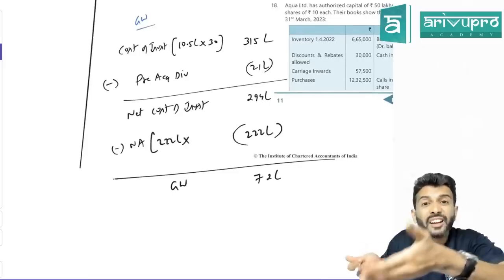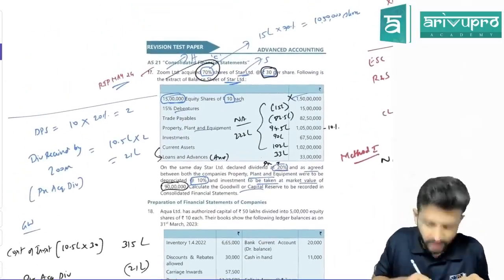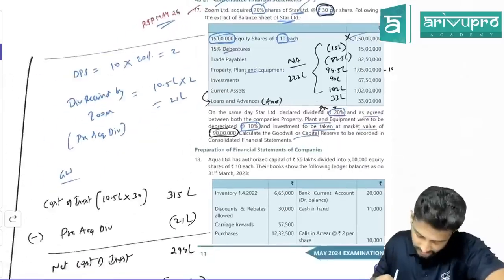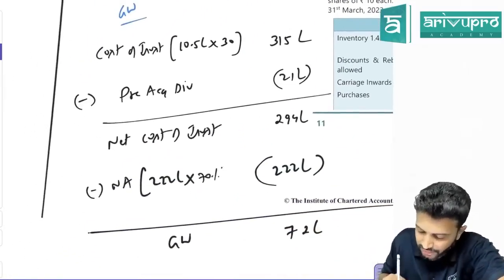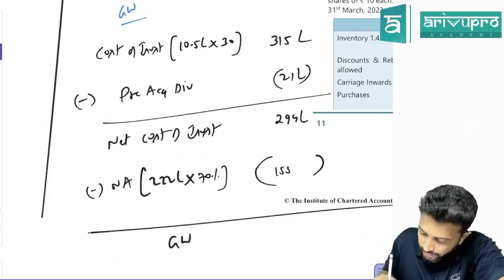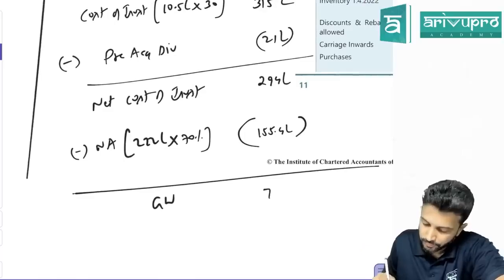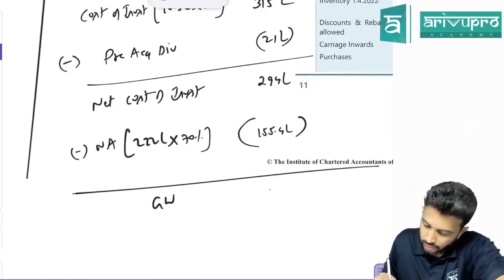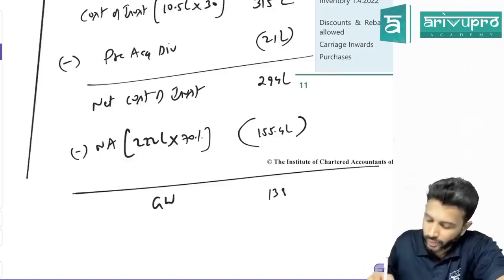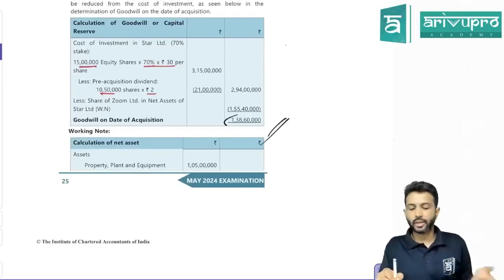Mistake. Why? Sir, 222 lakh is total net assets. We own total net assets or we own only 70%? We own only 70%. So we can't take total net assets. We have to take only our share of net assets. So 222 into 70%. How much is that, sir? Correct. My bad. So how much is this, sir? 155.4. So 294 minus 155.4. If you do, how much are you getting? 138.6 lakh. So that's what they're calling it as 1 crore 38 lakh 60,000 is your goodwill.